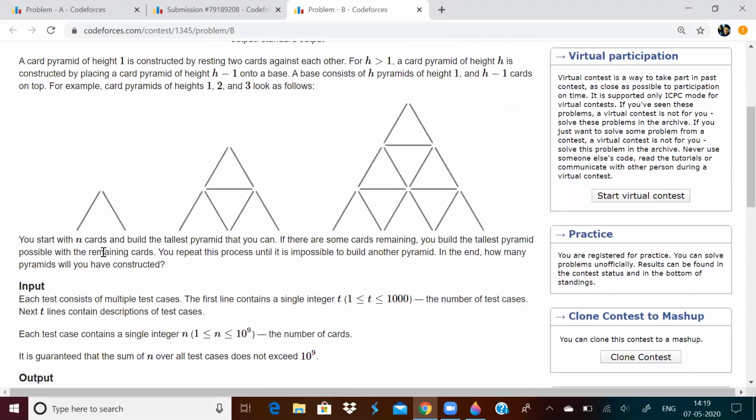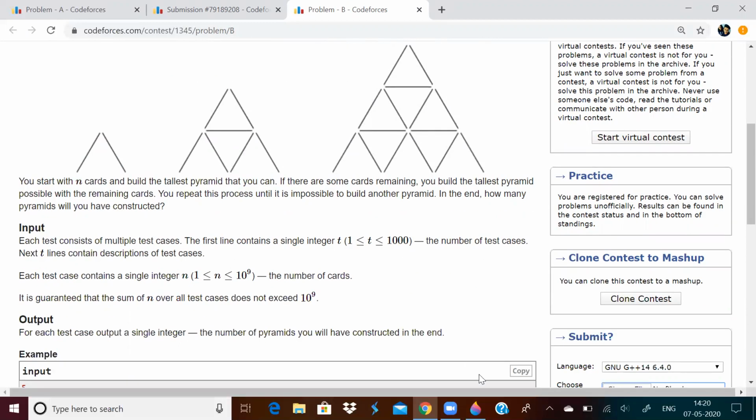Remember, they say you have to build the tallest pyramid possible, and then with the remaining cards, again build the tallest pyramid possible. So if you have 15 cards, you can build a pyramid of height 3, because you require 15 cards. So this was the question: how many pyramids can you make?